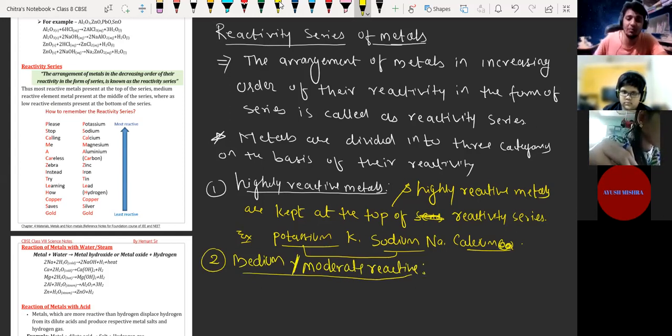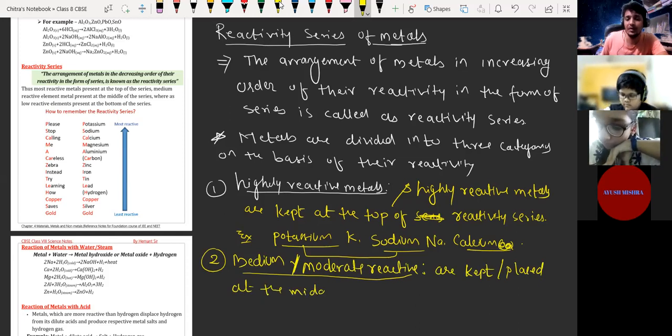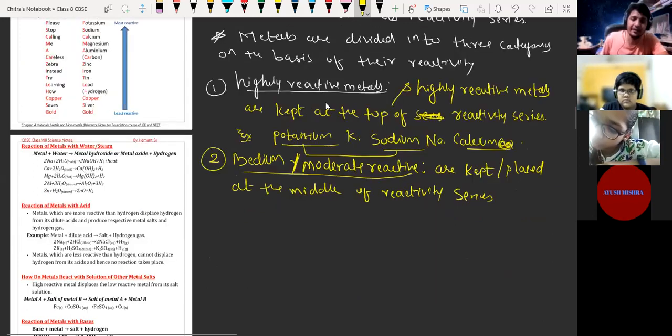Moderate or medium reactive metals are placed at the middle of the reactivity series.